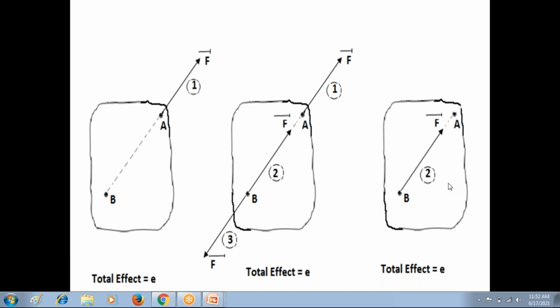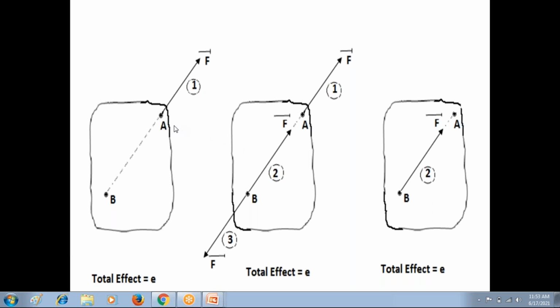So everyone look at the first diagram and third diagram. In the first diagram, A is the point of application of force F bar, and the effect of that force F bar is E. In the third diagram, B is the point of application of force F bar, and the effect of that force F bar on the rigid body is E. But there is a change in the point of application. In the third diagram, the point of application of force F bar is changed from point A to point B. But point A and point B both lie on the same line of action of force F bar. That is to be observed here.